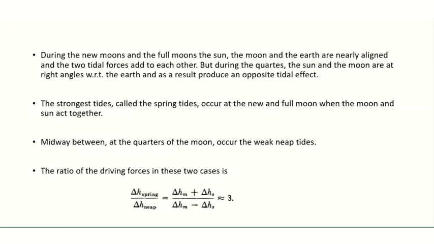The ratio of the driving forces in these two cases is as given in this equation: delta H spring by delta H neap is equal to delta HM plus delta HS by delta HM minus delta HS, which is approximately equal to 3.